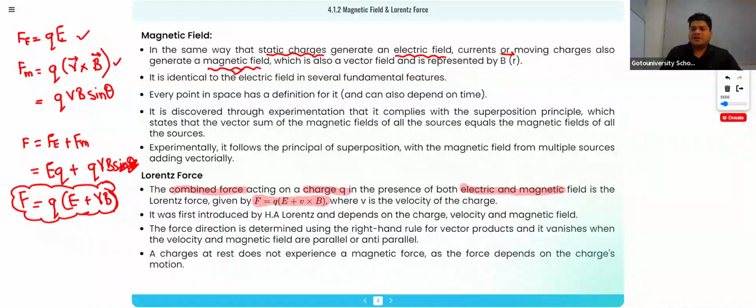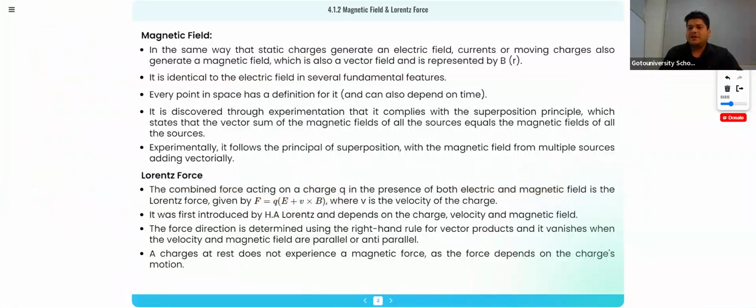It was first introduced by H.A. Lorentz and depends on the charge, velocity, and magnetic field. On what factors it will depend, I will explain to you. It depends on QVB. In this formula we have Q, we have V, we have B. No matter if the electric field is varying, there will be no effect on the force here.